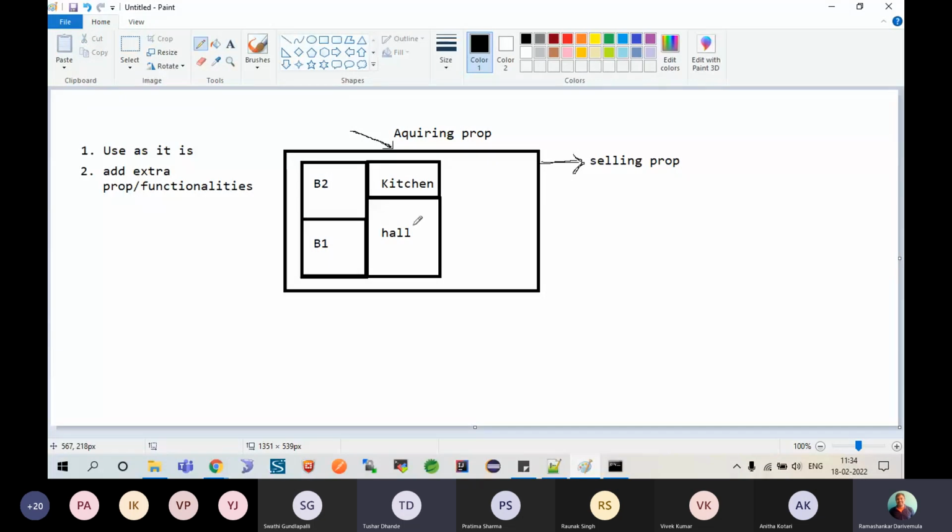Now, after that, I have added all this, so I have sold it. Then can you please tell me what the buyer will actually see? Will he see only the hall that is prepared by me, or will he also get the benefit of the 2 bedrooms and kitchen that were built by my father? Now I am selling the house after constructing the hall. So will the person who is purchasing this house get the benefit of these 2 bedrooms and kitchen also, or will he get only this hall?